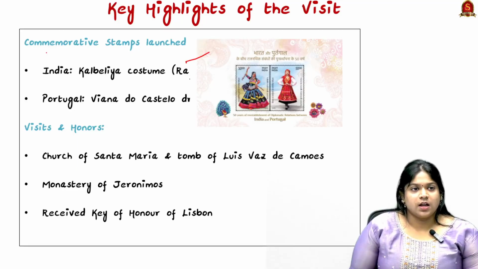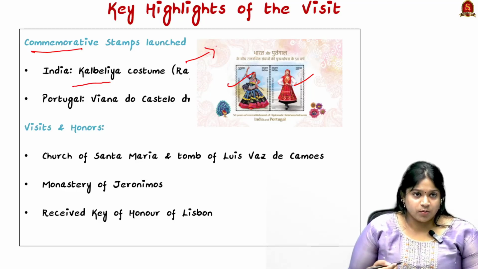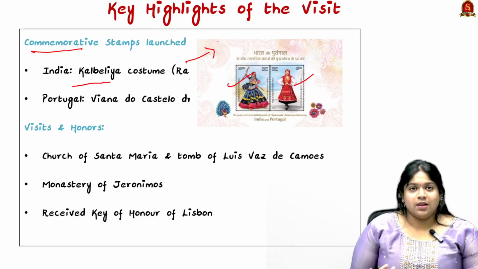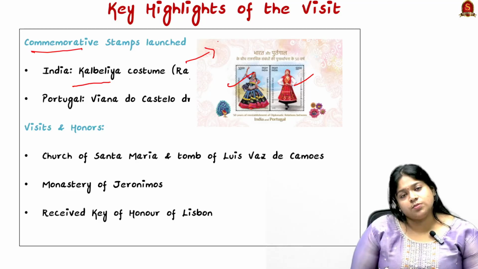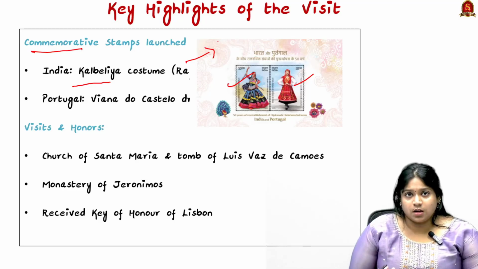Here they introduced a commemorative stamp which has been launched, and it had two dance forms of the different countries. For India, it included the Kalbelia costume, which is highly portrayed by the Kalbelia dance. It's a vibrant folk dance of Rajasthan, also called the snake dance, performed by the snake charmer community or tribe in Rajasthan.